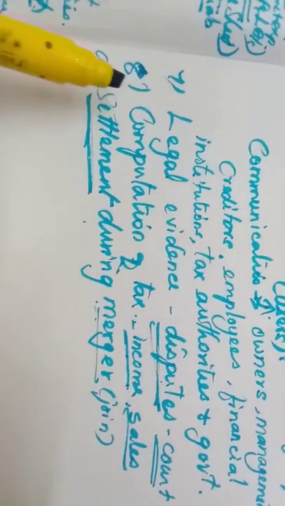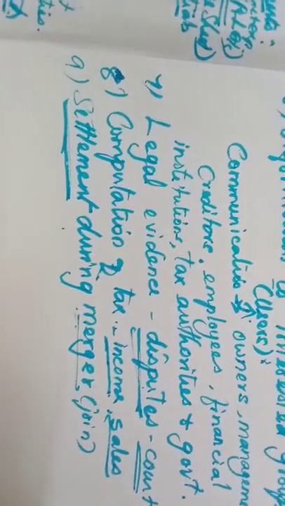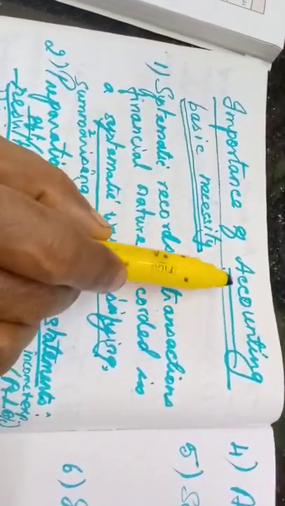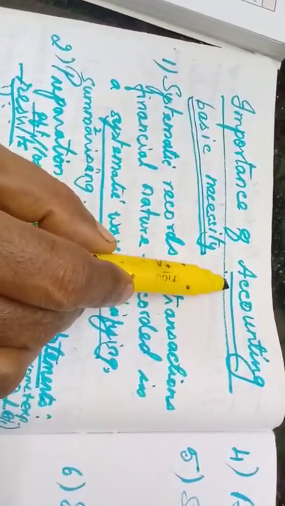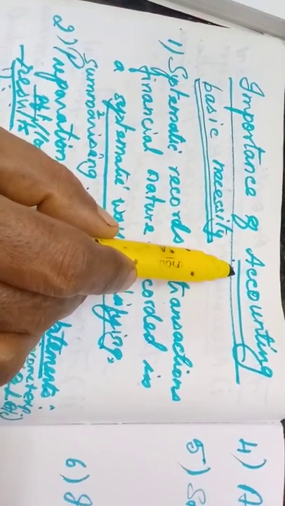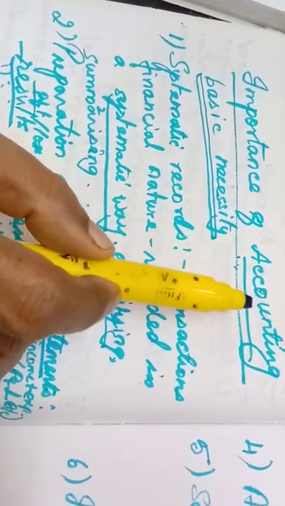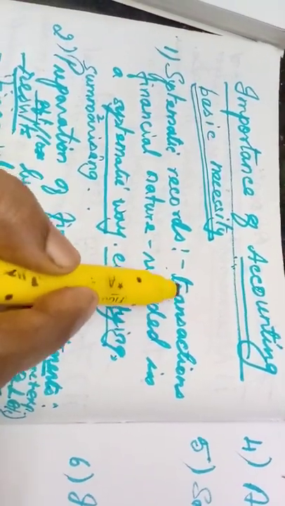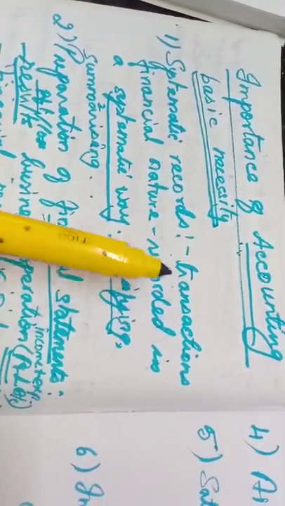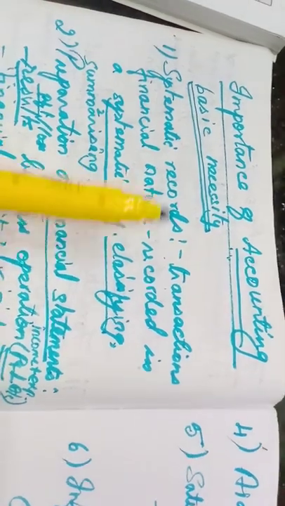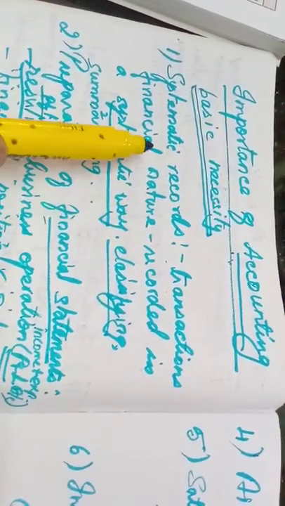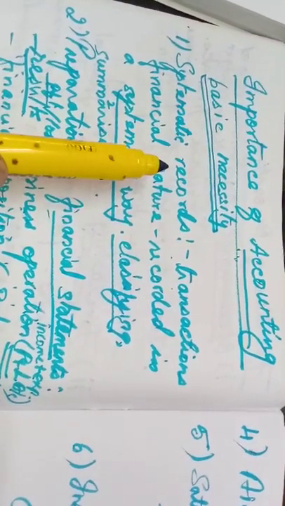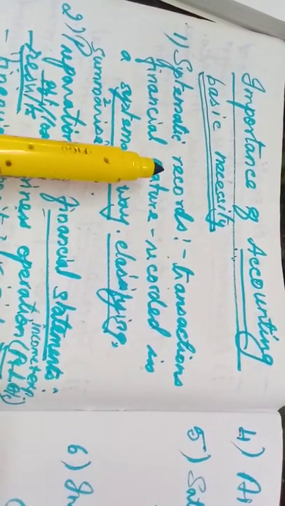I think this importance is one of the long answers. You have to mark this one, and it is given on page number 7. 9 points are there. You mark it, the same thing that I have explained is given there. So with this screen you can refer to what is given in the book. If you don't understand, you can call me and ask, because the number is given to you, I think.